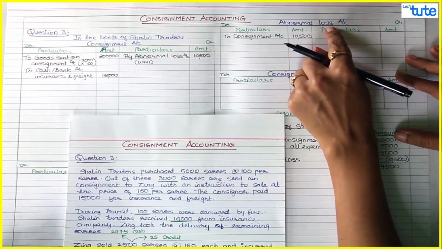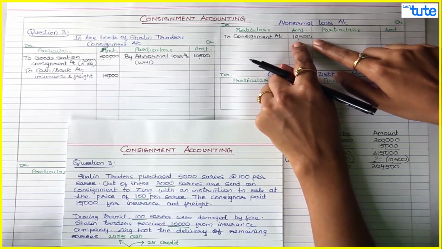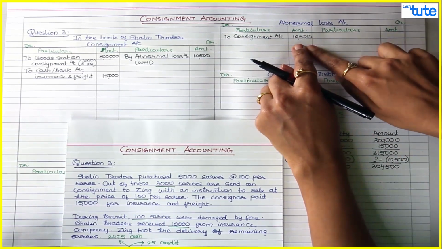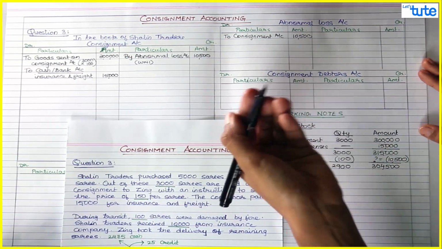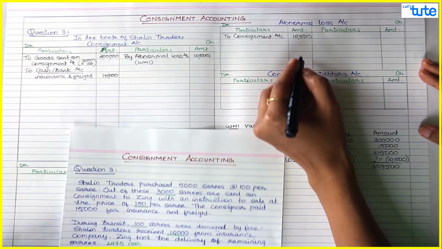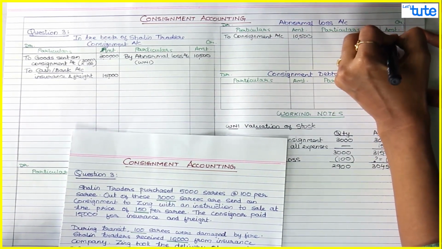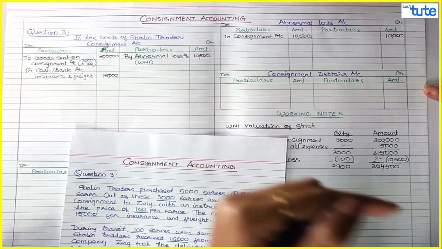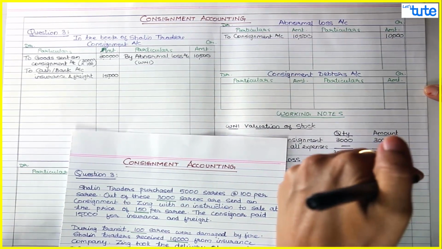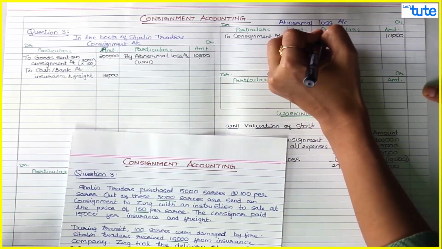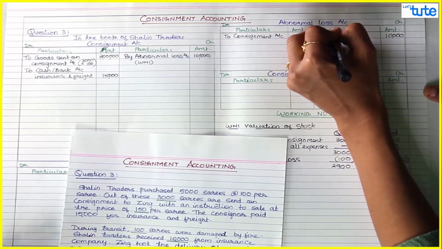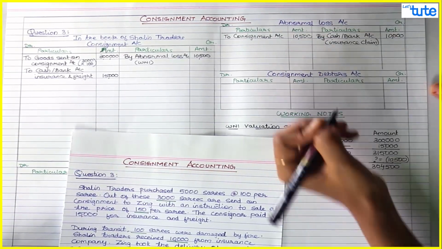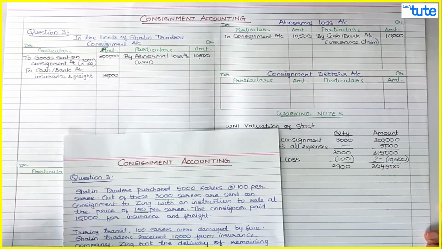So now what we have done, we have debited abnormal loss account with 10,500. So we are saying that okay, we have suffered a loss of 10,500. But out of this, we have received the claim of 10,000. So our loss reduces. So we will credit that loss account over here, the claim amount over here. So the entry is cash bank account debit to abnormal loss account. So your loss reduces by the amount of claim because that much you have received from the insurance company. So by cash bank account, in brackets we can write insurance claim 10,000. So this much amount we have received as claim.